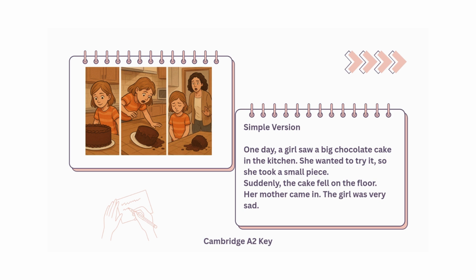Depending on the student's level and confidence, the story can be either too simple or more complex. Let's see two examples. And here is the simple version. One day, a girl saw a big chocolate cake in the kitchen. She wanted to try it, so she took a small piece. Suddenly, the cake fell on the floor. Her mother came in. The girl was very sad. As we can see, we don't have a name of the girl, which I would say try not to forget. But then again, this is a simple version, right?